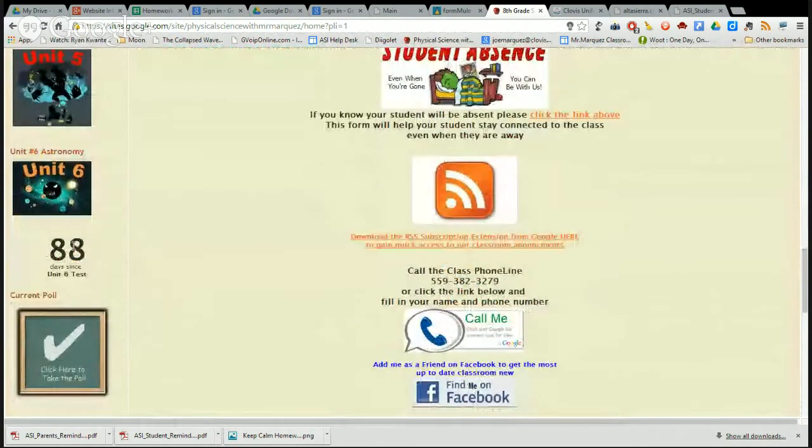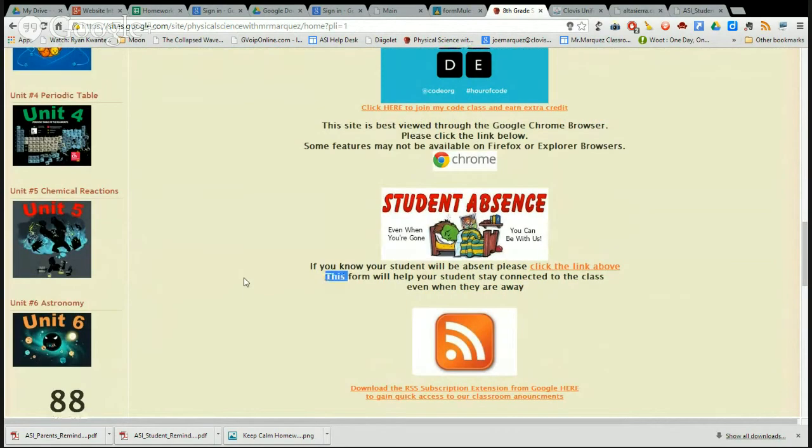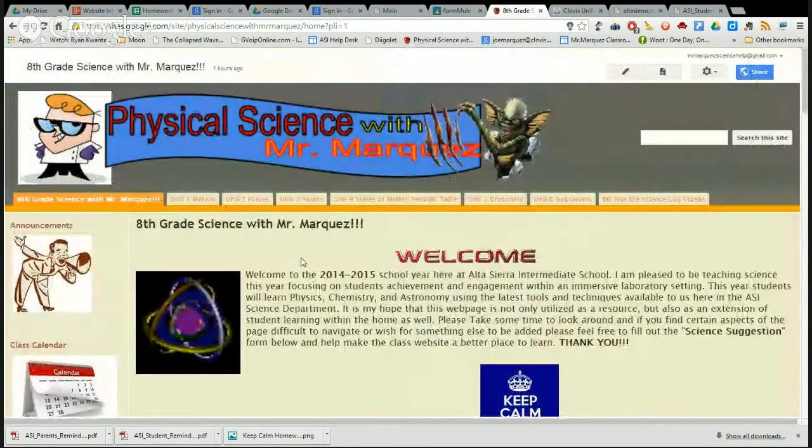You'll also know which unit we are on by looking at this, which says 88 days since our Unit 6 test. You'll know the unit we're on because it'll say, 15 days until our Unit 1 or Unit 2 test. So just take a look for that little countdown button and it will show you which unit we are currently on. Let me go ahead and click on one of our units so that you can see what we have.